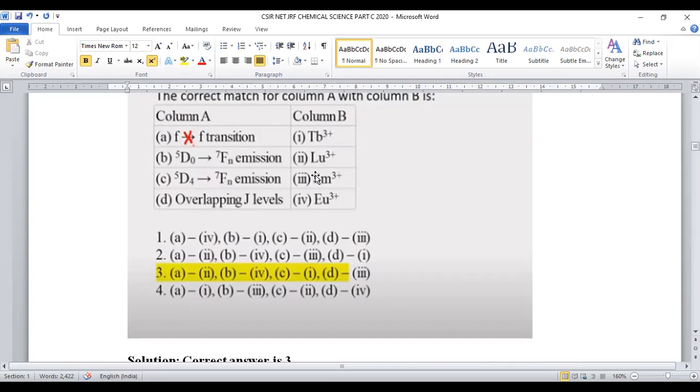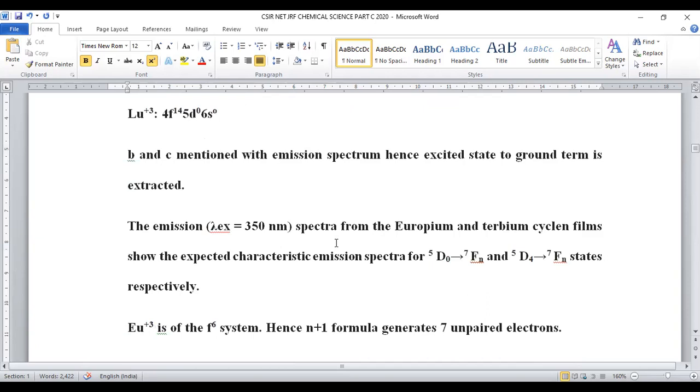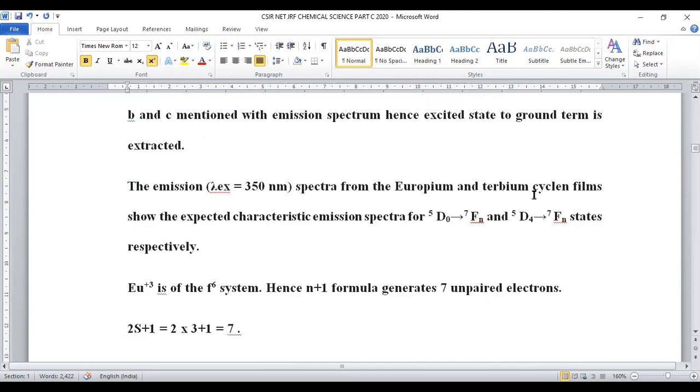So let us predict. For that purpose, here is the reference. Emission spectra of europium and terbium are shown: for europium, 5D0 goes to 7Fn, and for terbium, 5D4 turns into the 7Fn state.